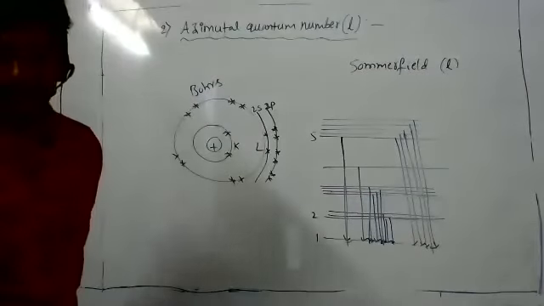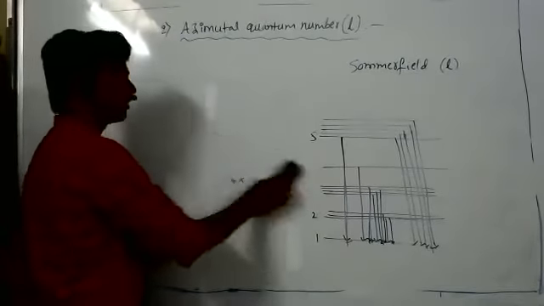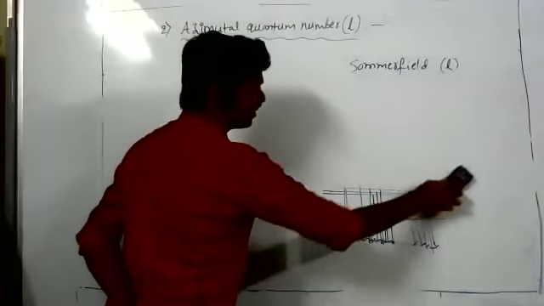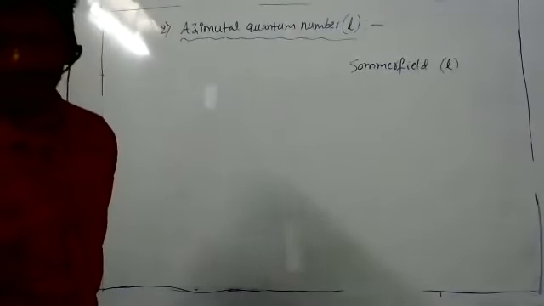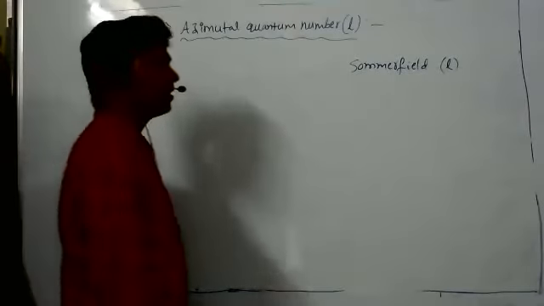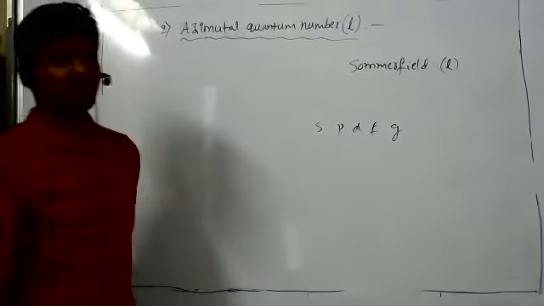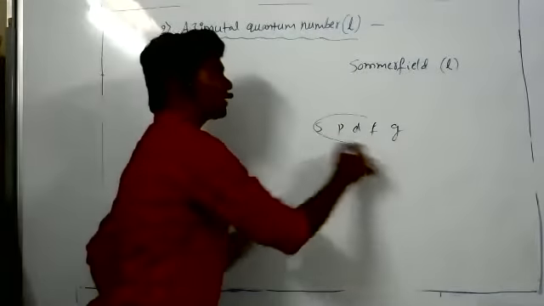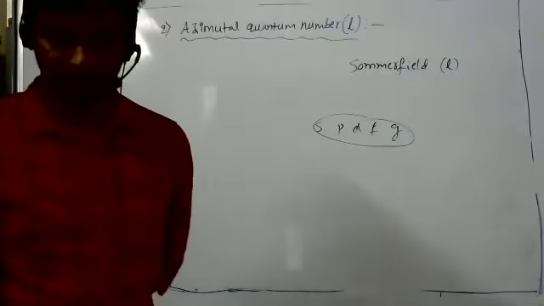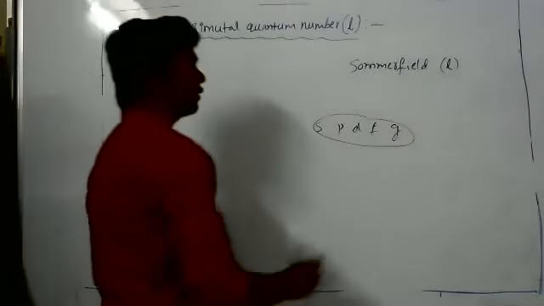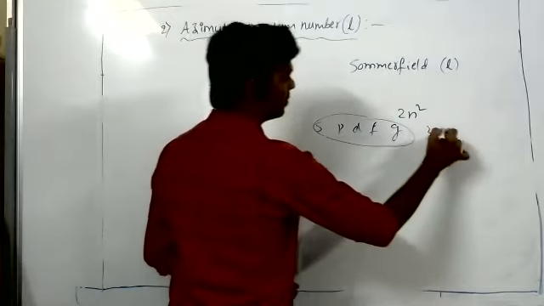This is only what we are telling in terms of the azimuthal quantum number. Sir, what are the fifth subshells? Fifth: K, L, M, N, O, right? No, sir, subshells? Okay: S, P, D, F, G. These 5 subshells are present in the fifth main shell. So what is the capacity of electrons in G? Apply the 2n square formula, 2 into 5 square.